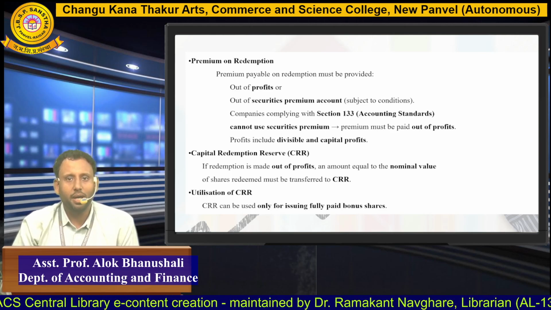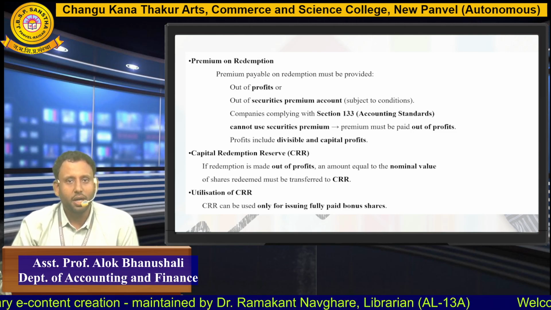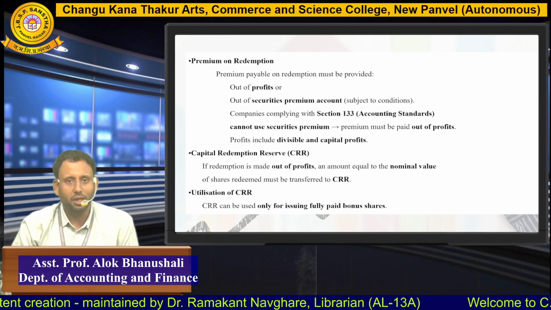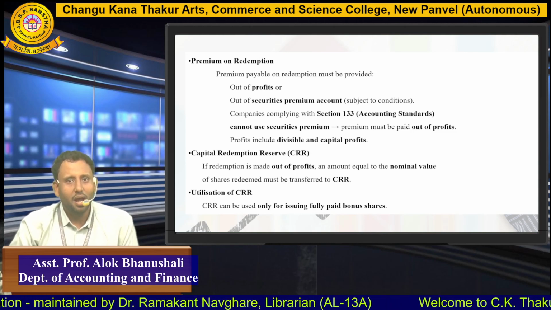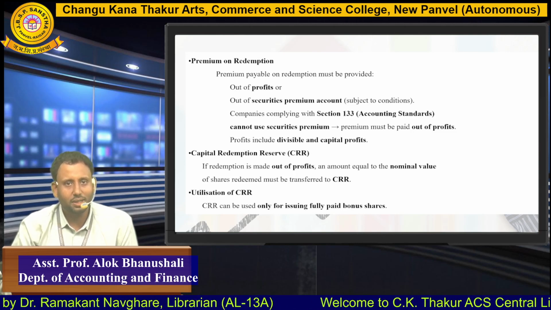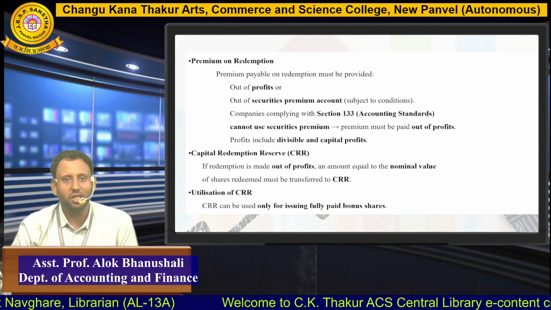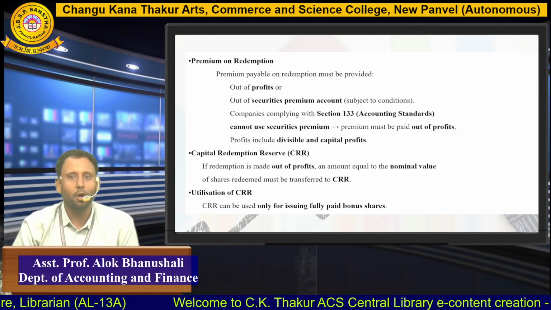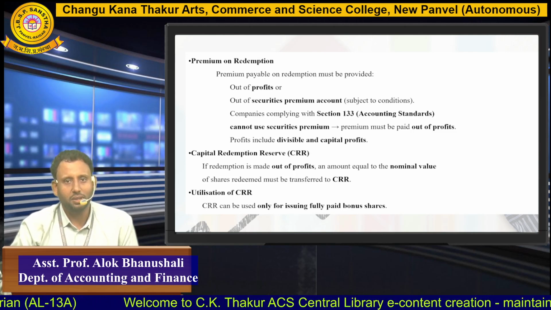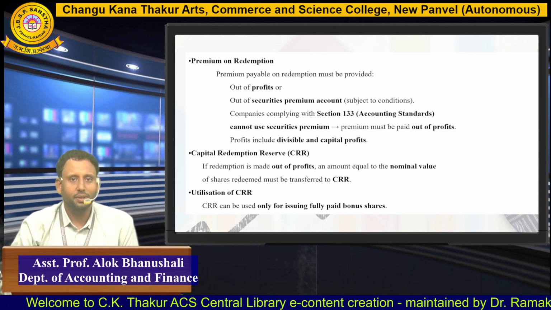Next, premium on redemption. Premium payable on redemption must be provided out of profit or out of securities premium, but it is subject to a condition. The condition is if the company is following Section 133, that is accounting standards, they cannot use securities premium for the adjustment of premium payable on redemption of preference shares. Profit includes divisible profit and capital profits.